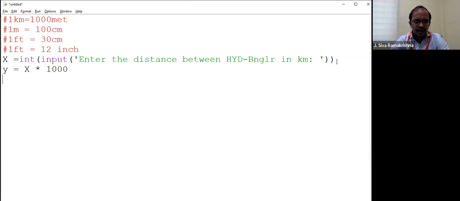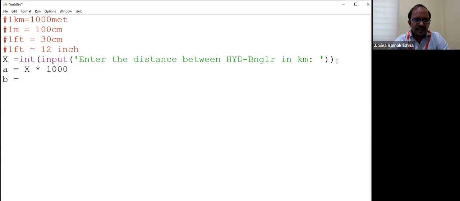Okay, and now I want another variable, say this one as A, and another variable B. B represents the distance in centimeters. So what do we do now?